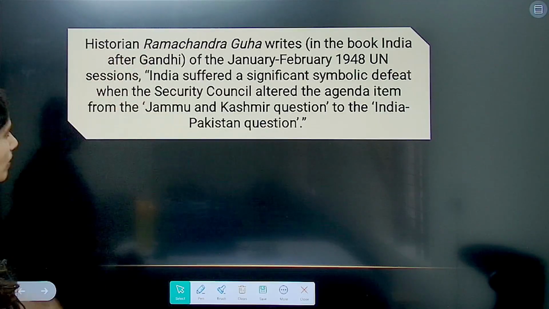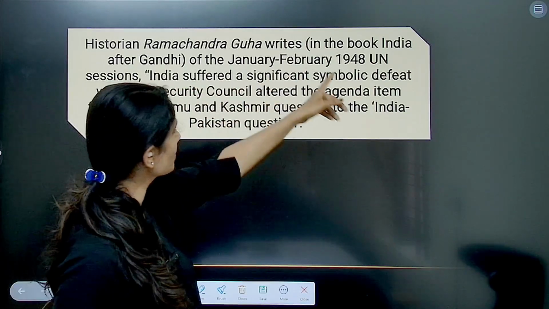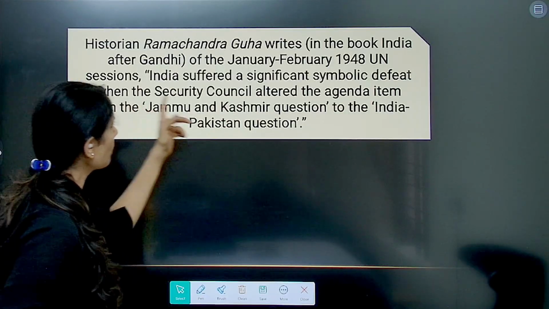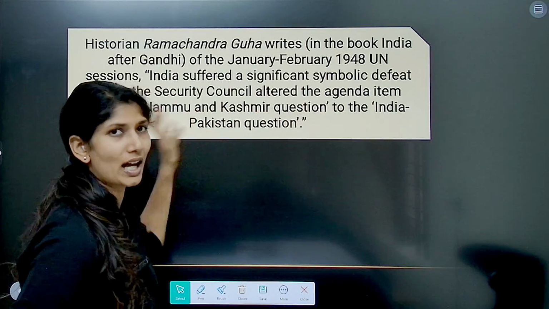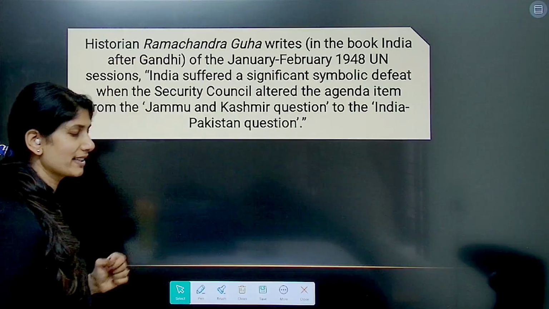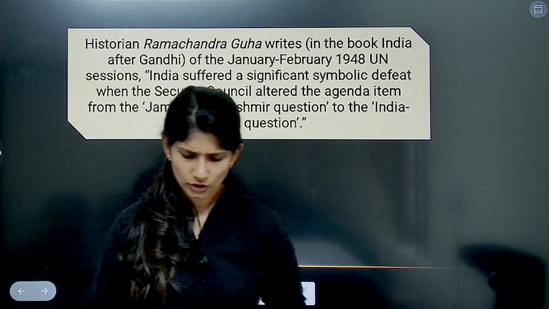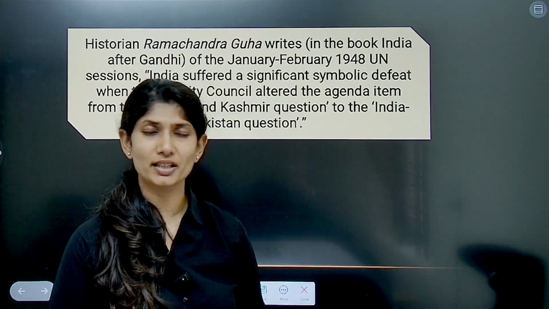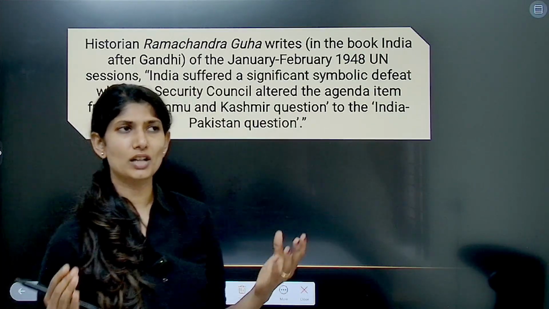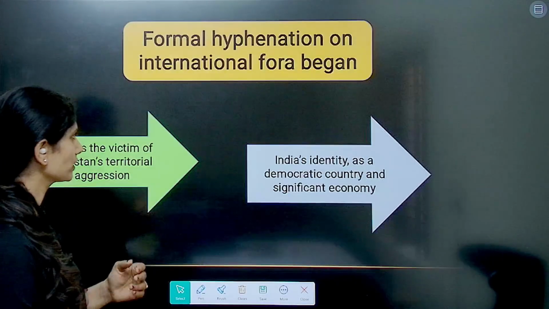For example, historian Ramachandra Guha writes, India suffered a significant symbolic defeat when the Security Council altered the agenda item from the Jammu and Kashmir question to the India-Pakistan question. They turned the narrative. Initially, in 1948, the US took a different approach than in 2025. It said that India and Pakistan should bilaterally resolve this issue, compared to what Donald Trump is trying to say in 2025.